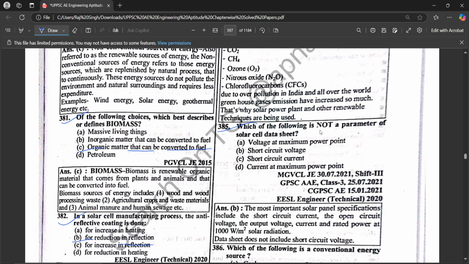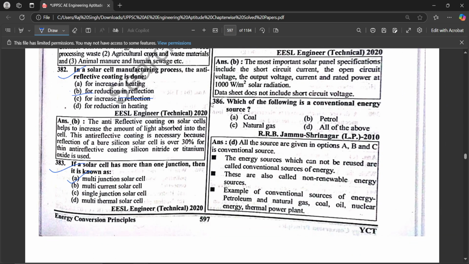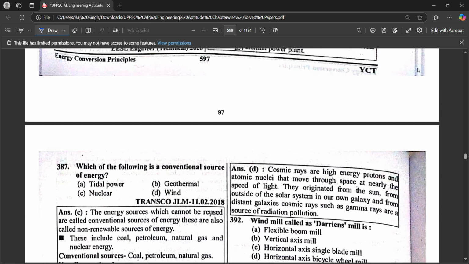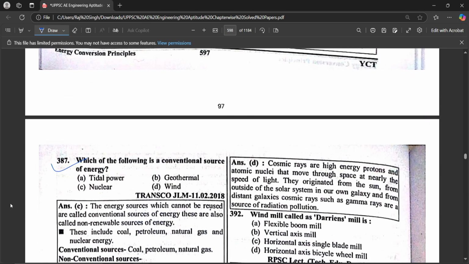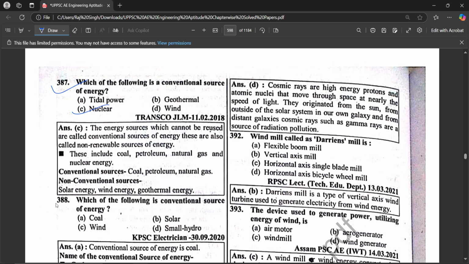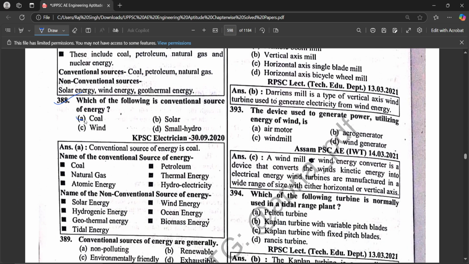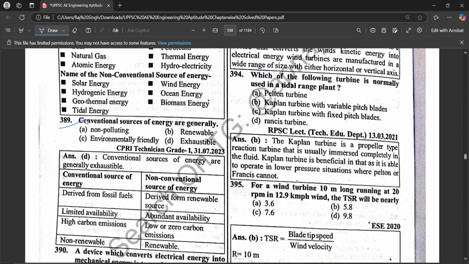Which of the following is not a parameter of the solar cell data sheet? Short circuit voltage. Which of the following is a conventional energy source: coal, petrol, natural gas, all of the above? Which of the following is a conventional source of energy? Nuclear. Which of the following is a conventional source of energy? Coal. Conventional sources of energy are generally exhaustible.